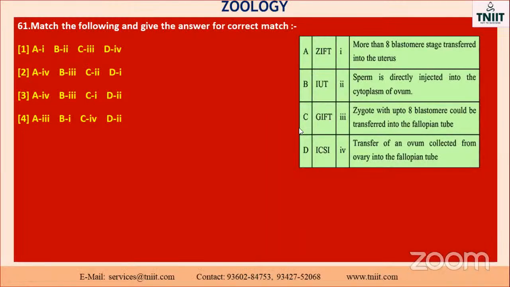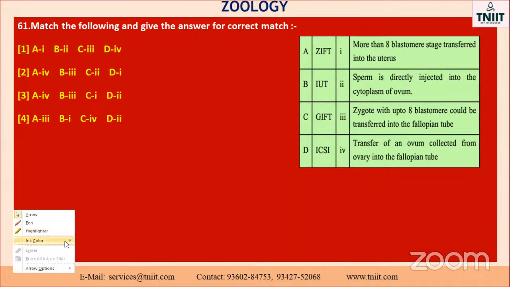So this is also already in our birth control. Male reproductive organs. So you must note what is GIFT, what is IUT, what is ICSI. GIFT means gamete intrafallopian transfer, ZIFT means zygote intrafallopian transfer, IUT means intrauterine transfer. ICSI, how will it be there? GIFT, already told you. Zygote is also there. So the first option is option 3. Where is the first one? Is the last one.